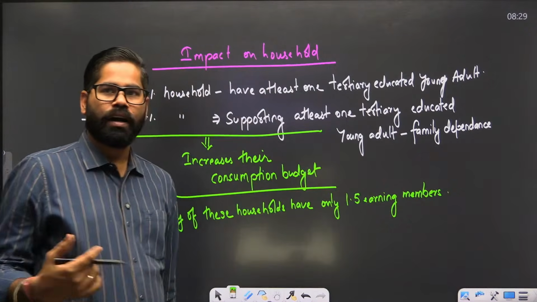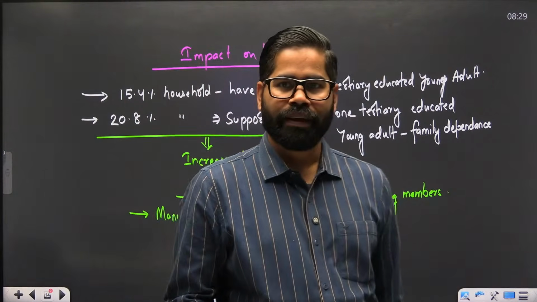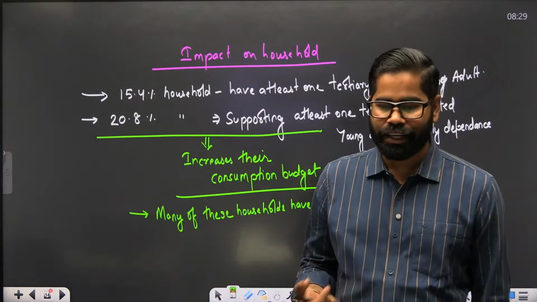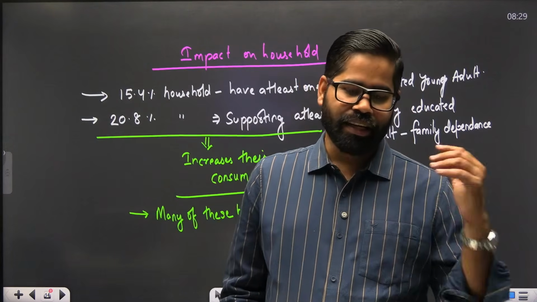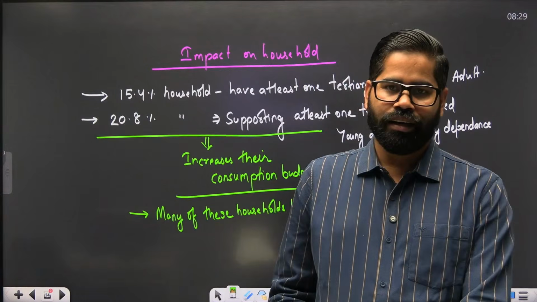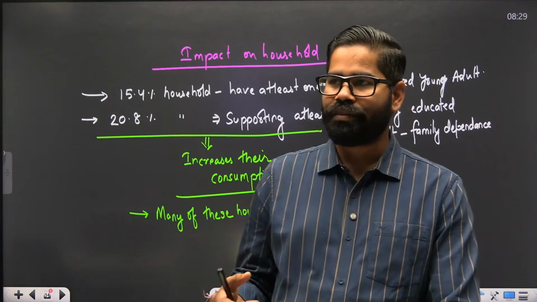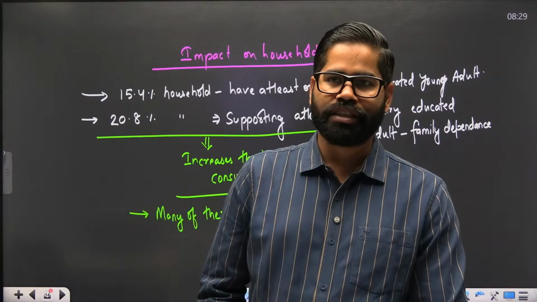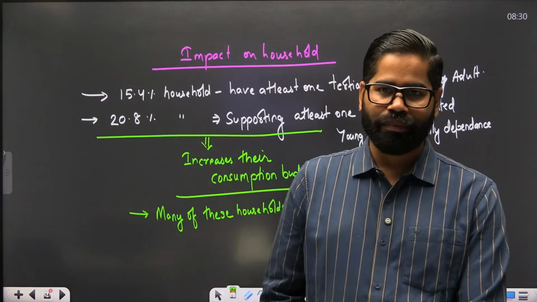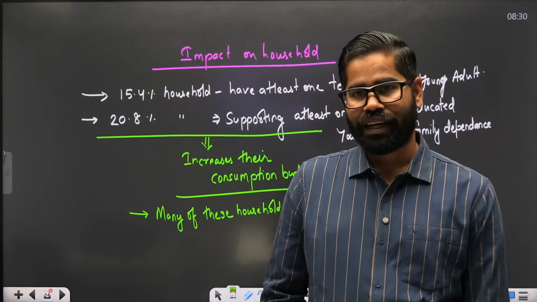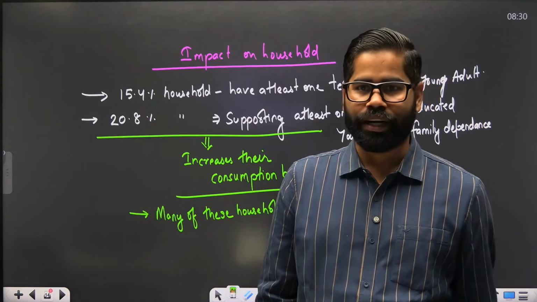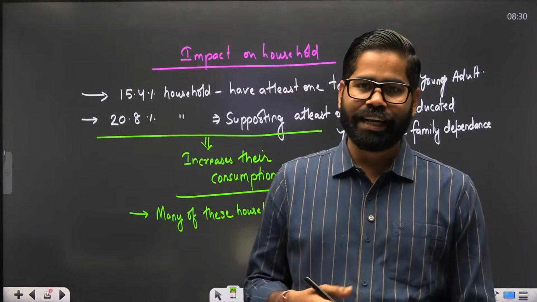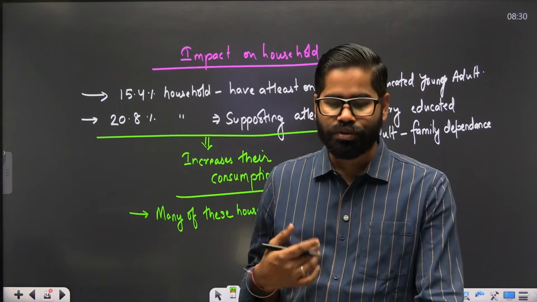क्या आपके घर में earning members कितने हैं? How many earning members are there in your family? What we see is that if there is a household which has an unemployed youth, they have just 1.5 earning members. If the youth were employed, it would increase. But we see there are only 1.5 earning members on average.